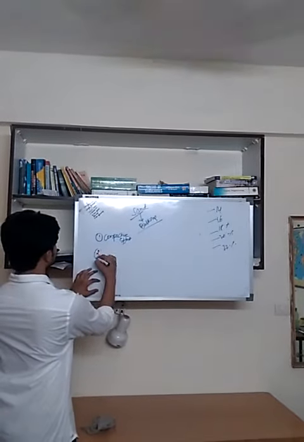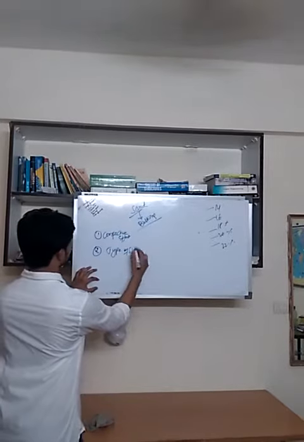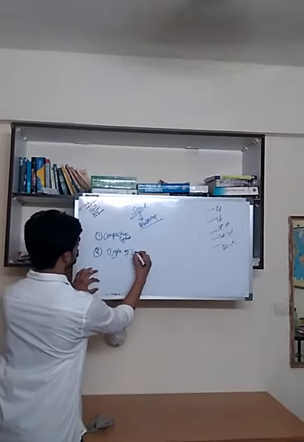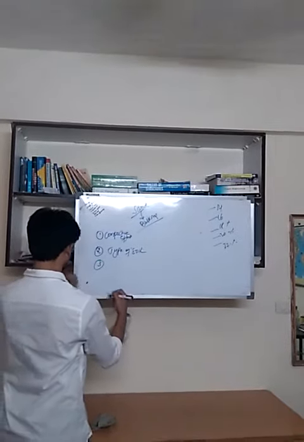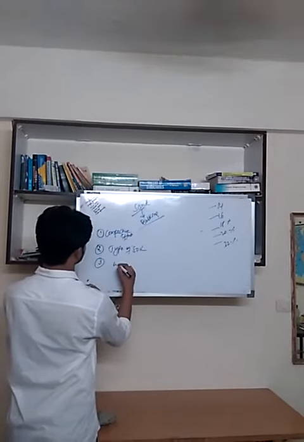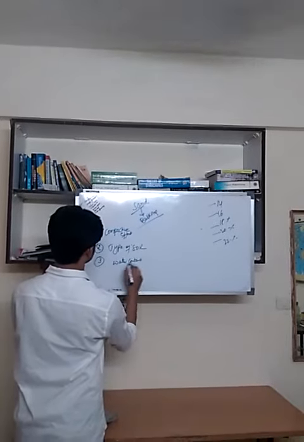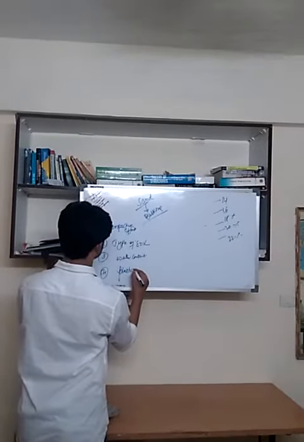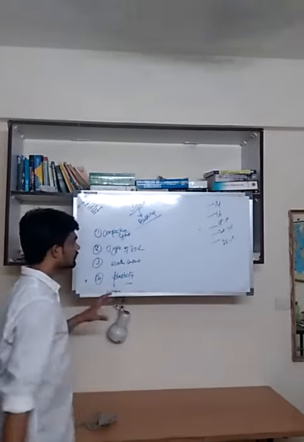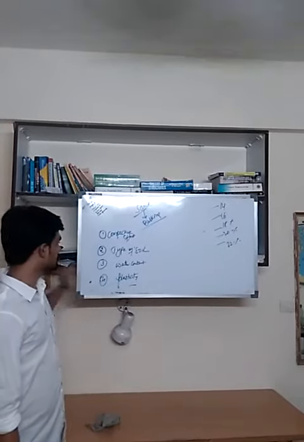Second, type of soil, we discussed it. Water content, the plasticity. These are the factors which will affect the compaction.